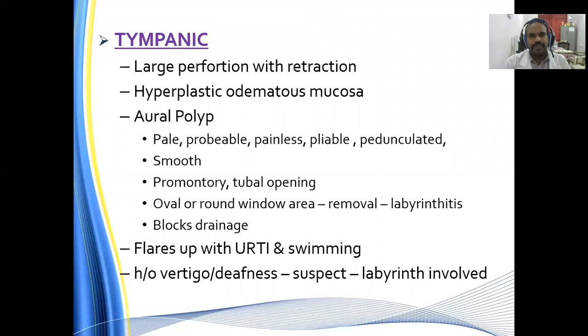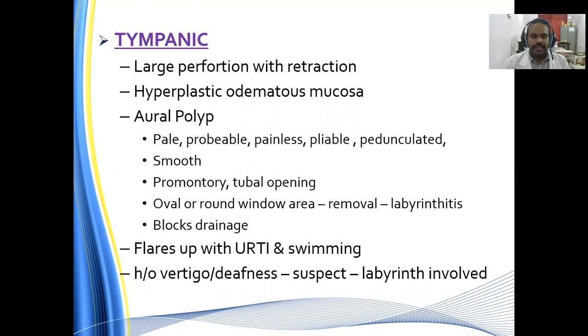Tympanic type: large perforation with retraction, hyperplastic and edematous mucosa. Aural polyp is pale, painless, pliable, pedunculated, and smooth. Usually it starts from the promontory or the tubal opening, and it may go to the oval window or the round window area. Removal of this aural polyp, from the cul-de-sac, may lead to labyrinthitis. Also, if the polyp starts at the tubal opening, it blocks the drainage of the tube.